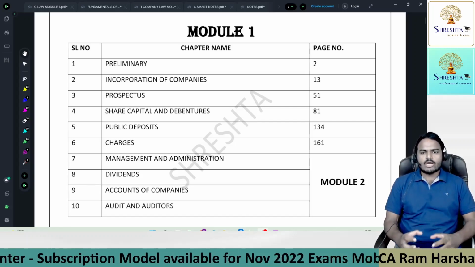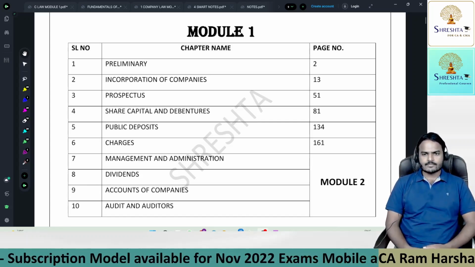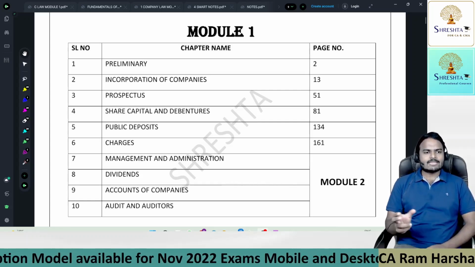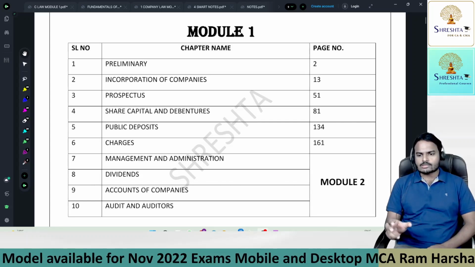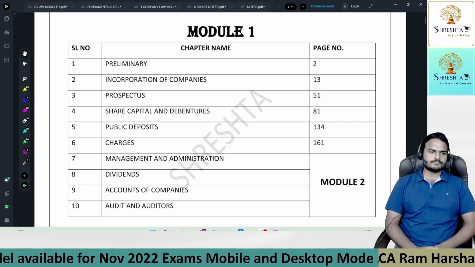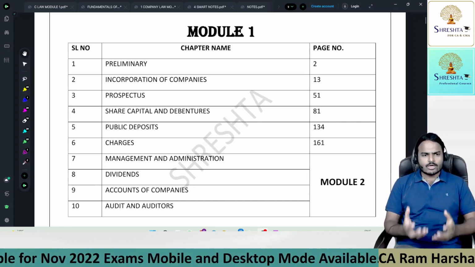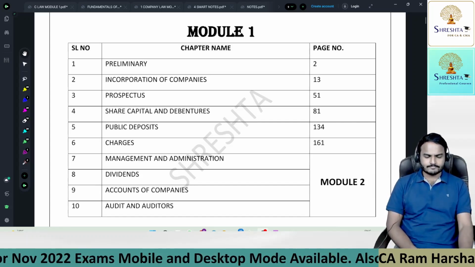But if the company wants more funds, how? So this topic will be dealt with under chapter number 3, that is prospectus. Before proceeding into the chapter, let us watch a small AV.